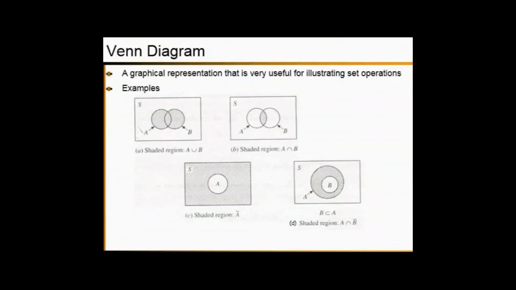Venn diagram. A Venn diagram is a graphical representation which is very useful for illustrating set operations. Let's consider these given examples for Venn diagram. Can you notice some common features of these given Venn diagrams? I think you can. One of the common features is the boundary, which is represented by the rectangle.